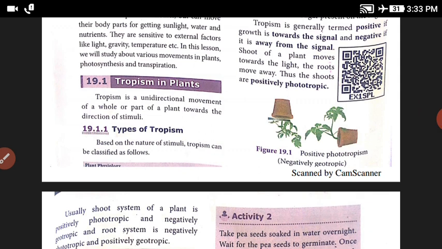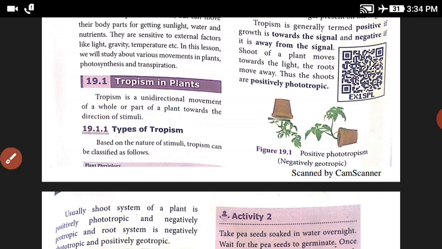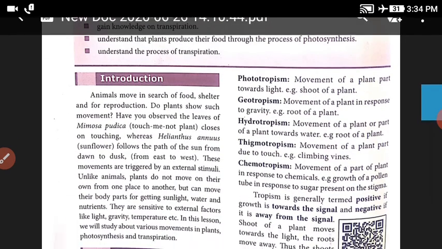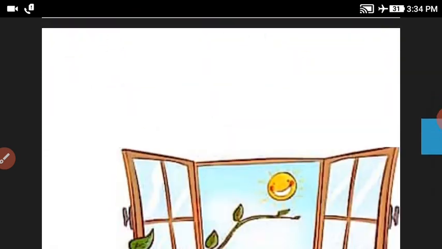Next, tropism in plants. Tropism is a unidirectional movement of a whole or part of a plant towards the direction of stimuli. Next, the types of tropism: phototropism, geotropism, hydrotropism, thigmotropism and chemotropism.